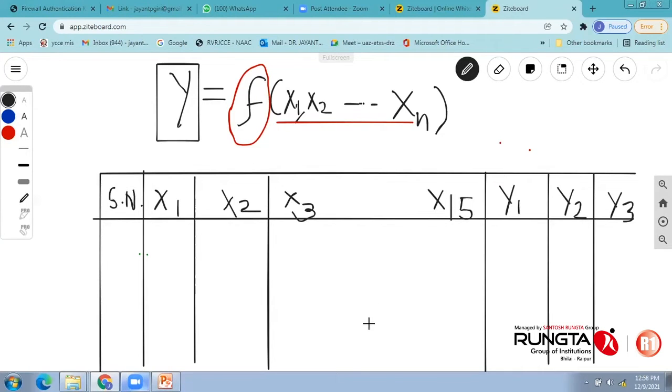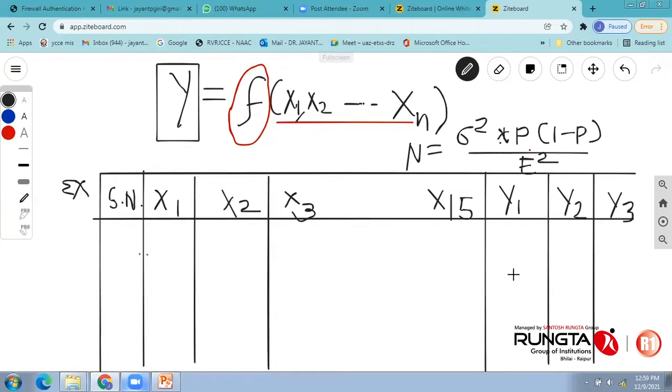Okay, perfectly all right. Now, the next important thing is, once I have a set of inputs and a set of outputs associated with my research problem, how many experiments do I need to execute? So in an open experimentation process, we usually follow a simple statistical formula: n equals sigma square multiplied by p into 1 minus p, divided by e square.